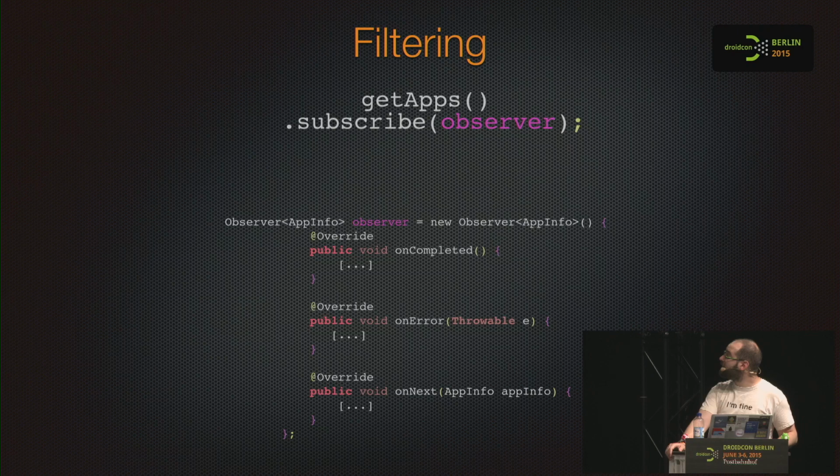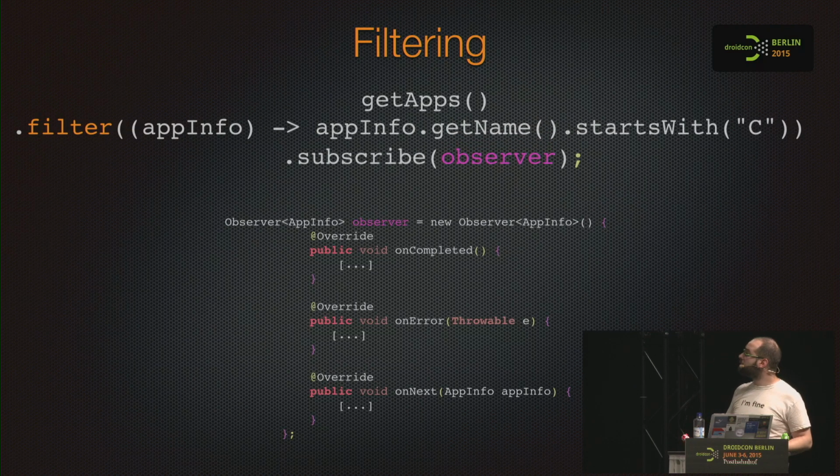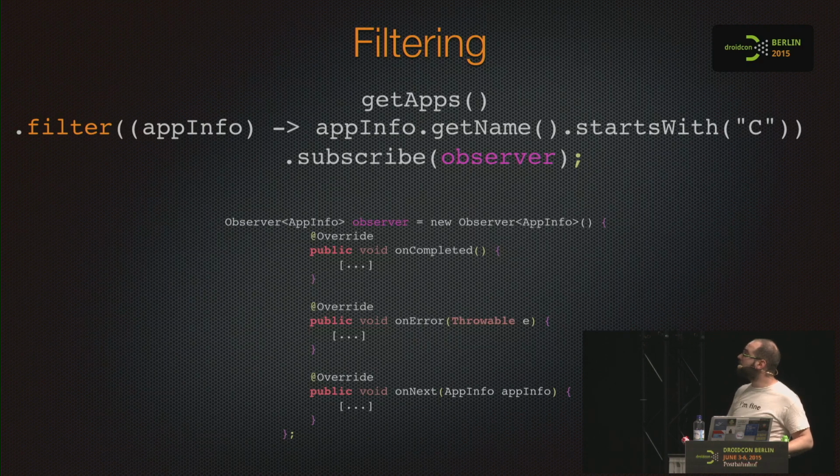We want to change as little as possible, so we trust in RxJava, and we start finding a few methods that are cool. Filter. Basically, we are using a bit of Retrolambda because we like the fancy arrow, and we are filtering. Filter just returns a Boolean. It just checks the condition and propagates to the observer only the items that are fine with the condition.